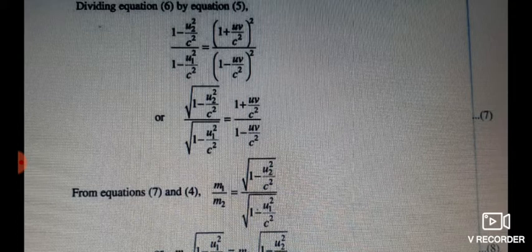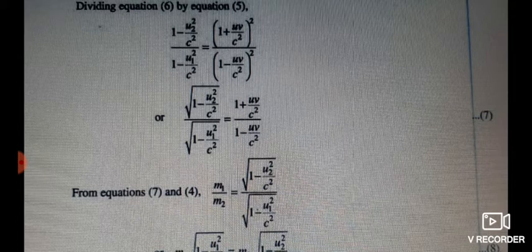Now, if we see equation number 7 and equation number 4, equation number 4 is nothing but m1 by m2 is equal to 1 plus uv by c square divided by 1 minus uv by c square. If we see the equation number 4 and 7, the right hand side is same. If right hand side is same, it means what?